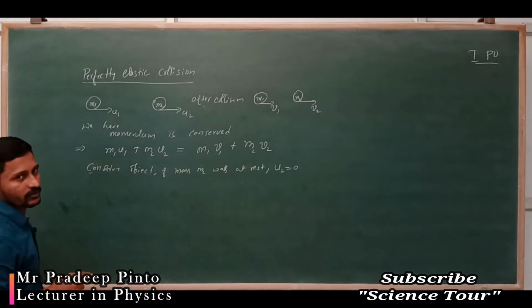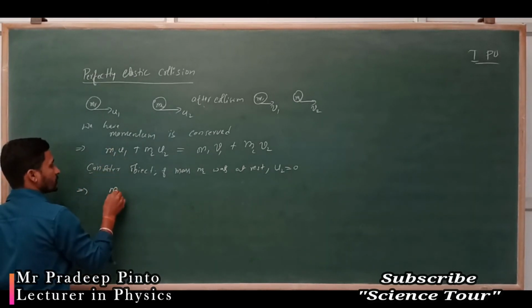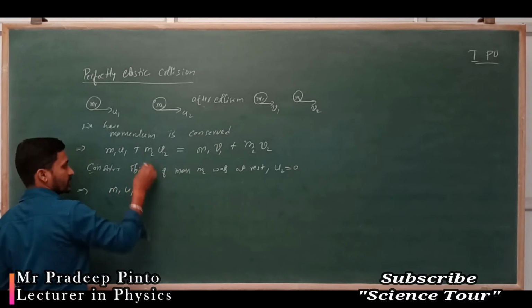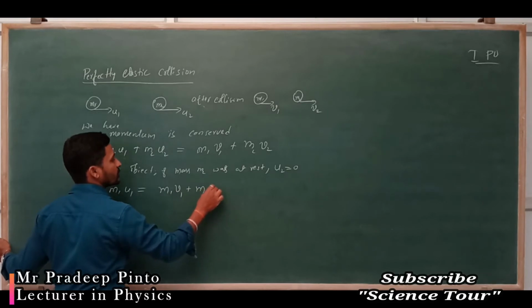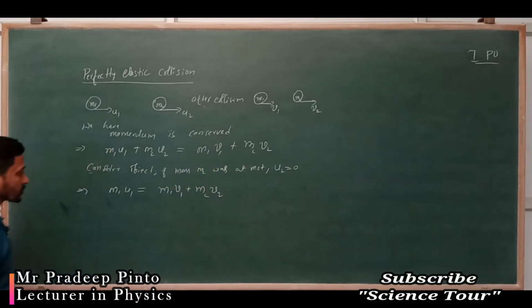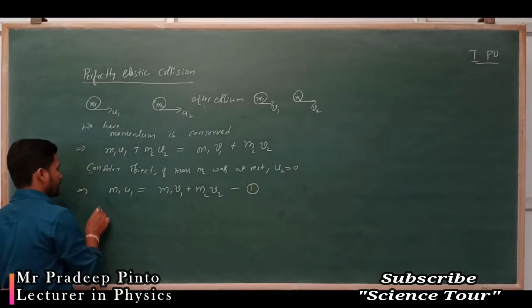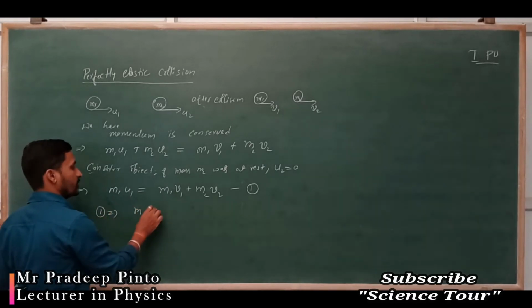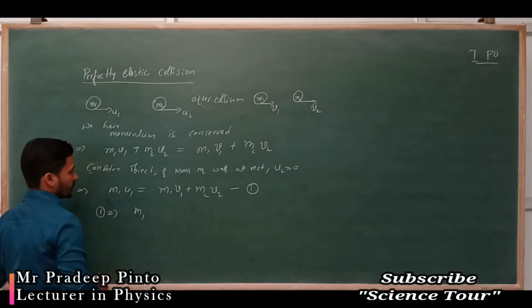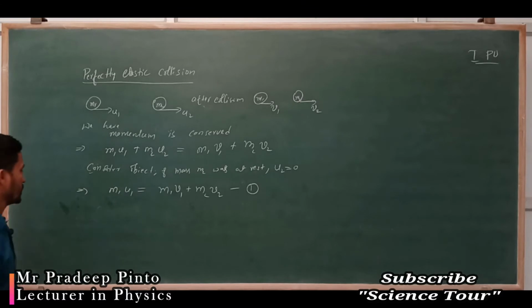Final velocity means after collision; before collision this was at rest. That implies m1 u1 is equal to m1 v1 plus m2 v2. This is equation 1.